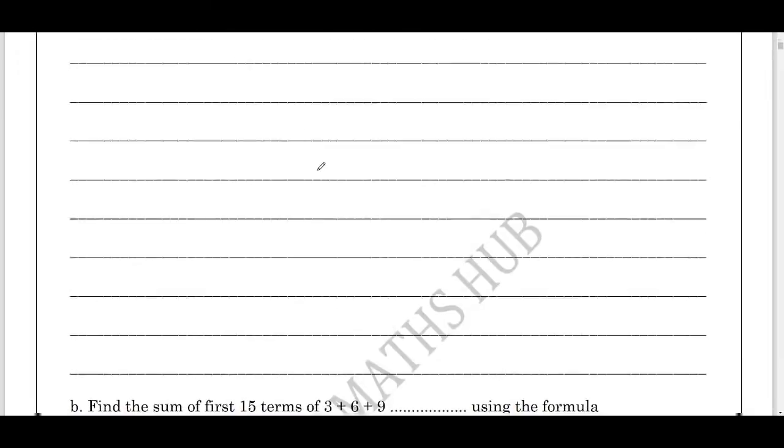First write down the given AP, then find out the a, that is first term, d common difference, and the value of n which will be in the question itself, and using the formula Sn equals n by 2 into 2a plus n minus 1 into d. Using that formula you can find out the sum of 30 terms of the AP.